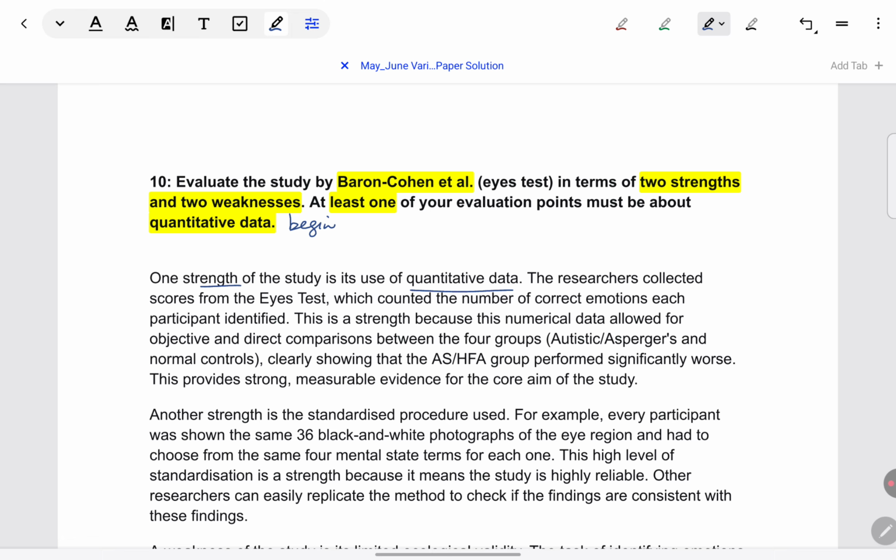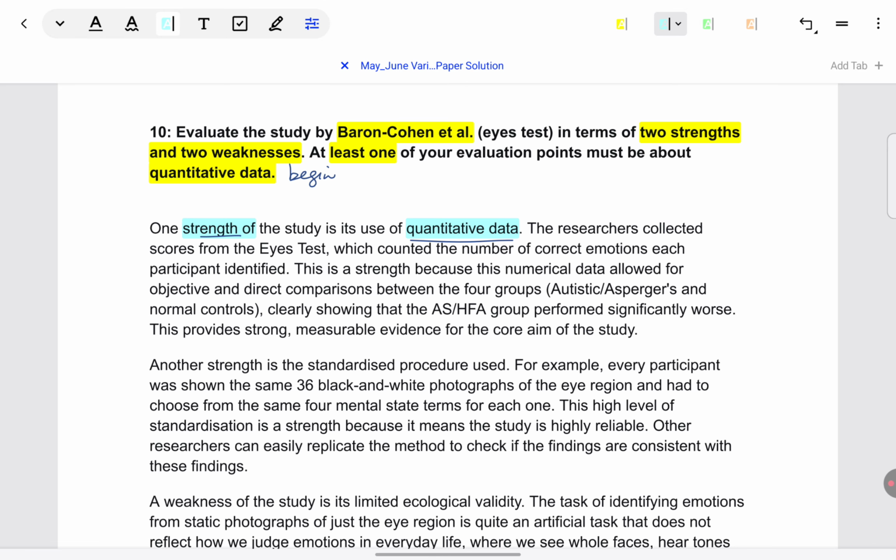Okay, so let's go over the model answer very quickly. It begins with quantitative data, always beginning with the named issue and making it clear to the examiner in the first line itself that I'm taking the named issue first. Then evidence. Following a PEEL format, we have given the point. We have said this is a strength. Now, what is the evidence? What is the quantitative data collected?